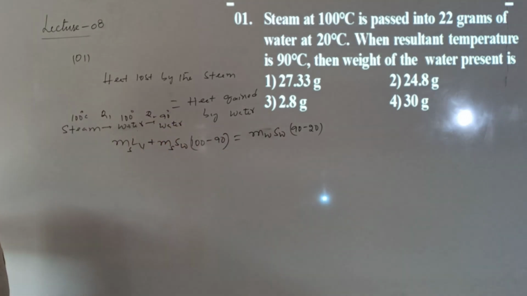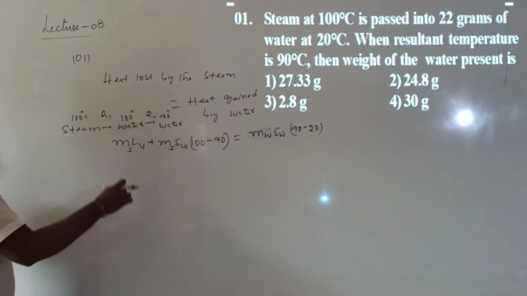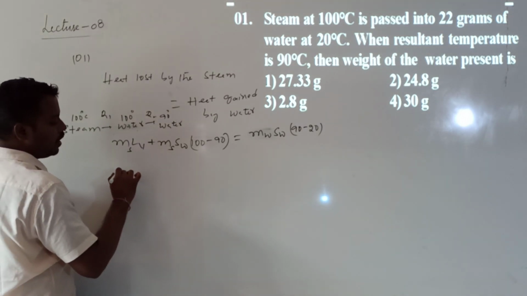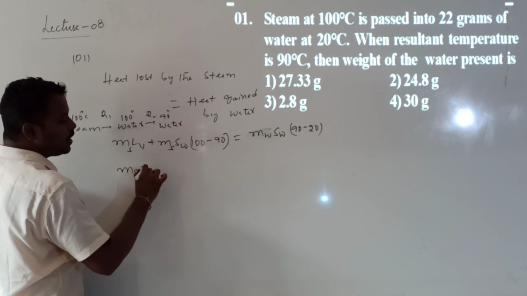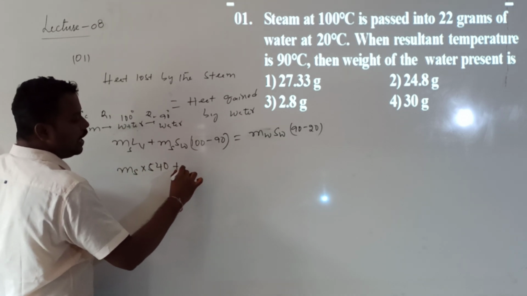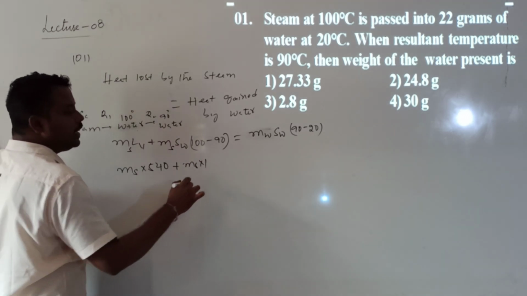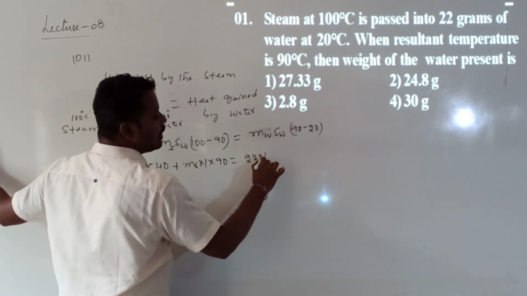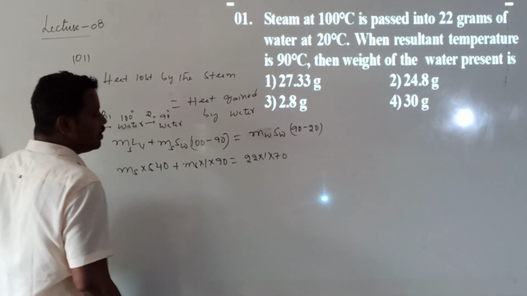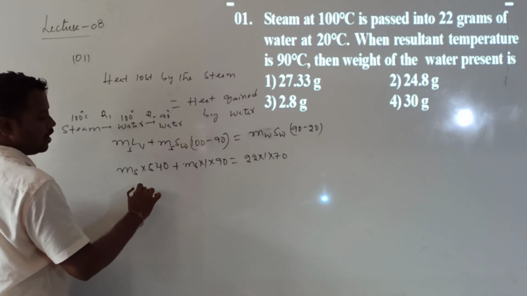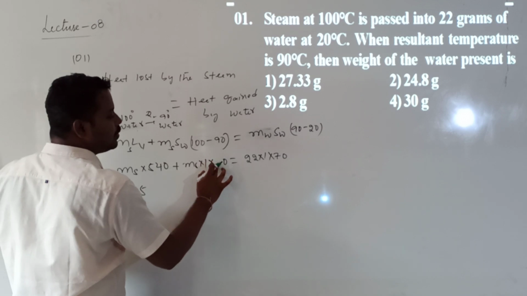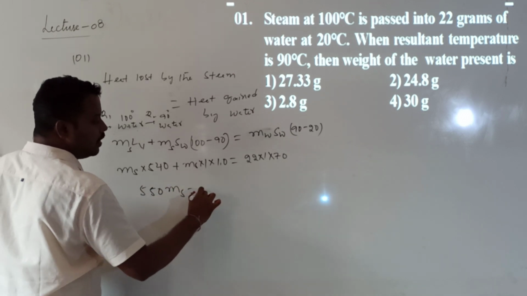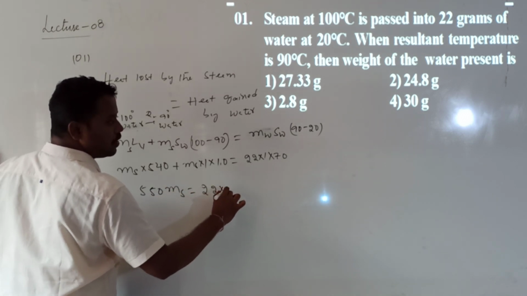First to calculate, what is the final water present? I want to calculate the mass of the steam, which is condensed into water. So tell me, can I substitute the value? Ms, L_V value how much now? 540, plus Ms, SW value 1 into 90. Correct? So that will be equal to MW value 22, SW value 1 into 70. From this, what will we get as the answer? 540, and this is 10, sorry, this value is 10. 540 plus 10 is 550. 550 into Ms will be equal to 22 into 70.